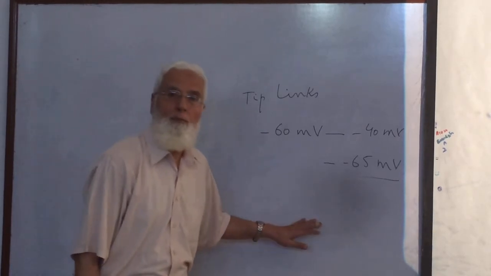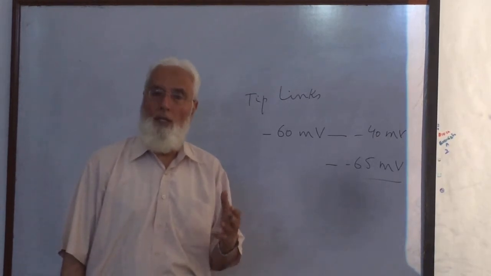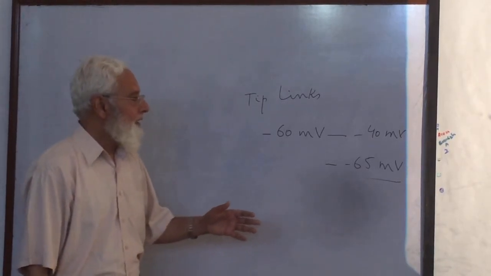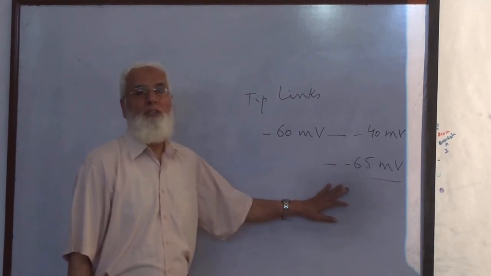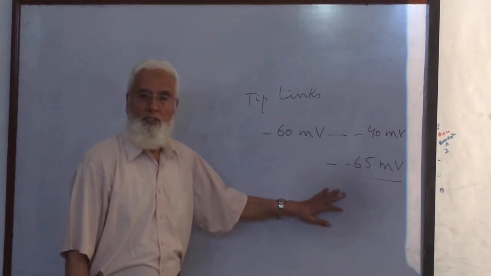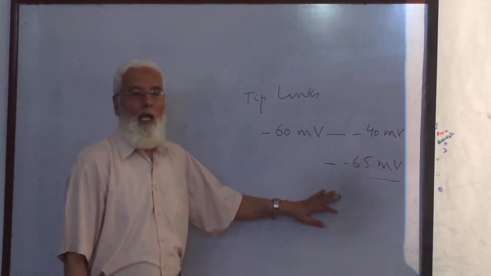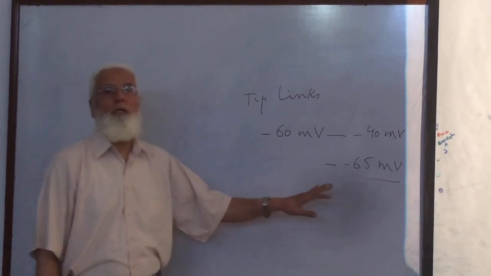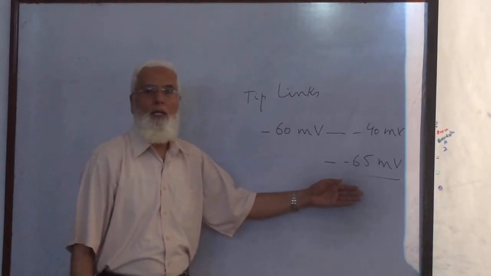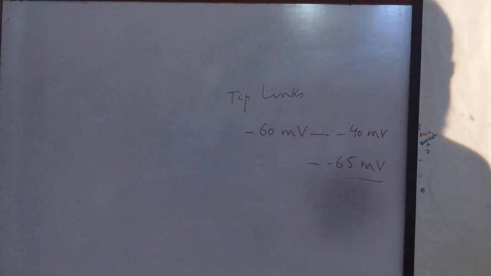This is called hyperpolarization. The hair cell is inhibited. So this is the mechanism of excitation of the hair cells in the crista ampullaris.